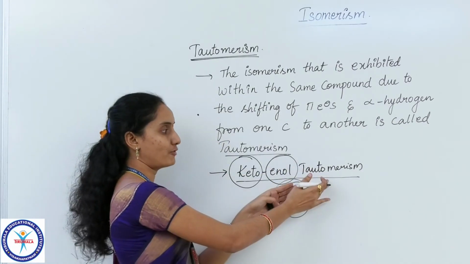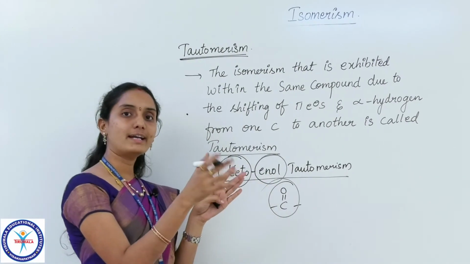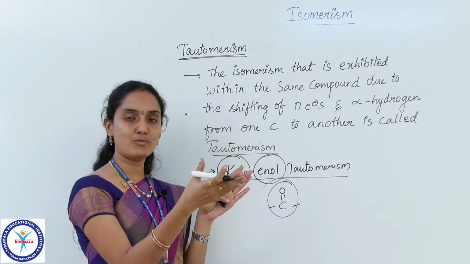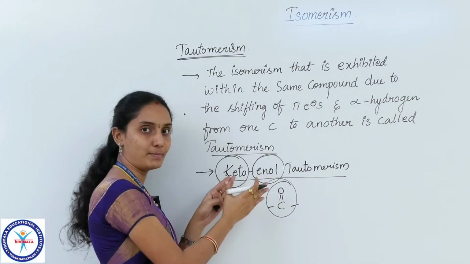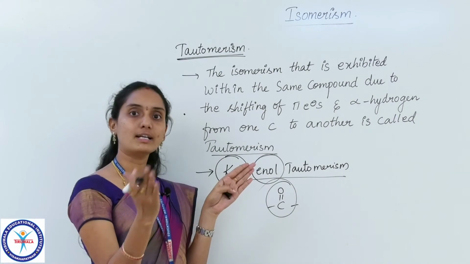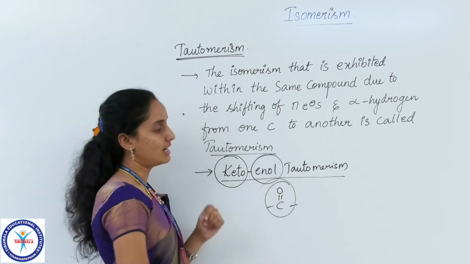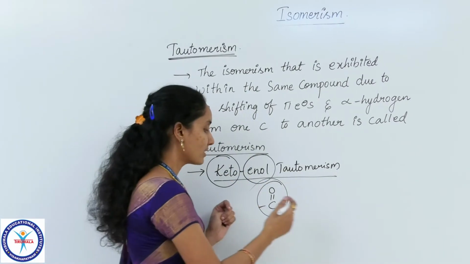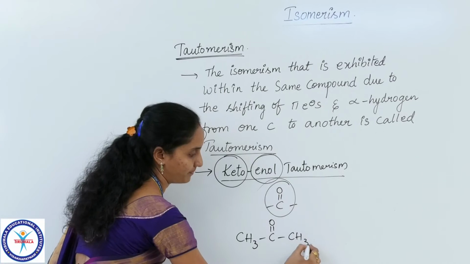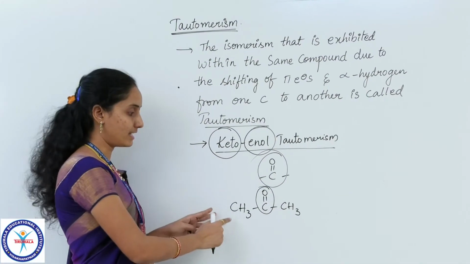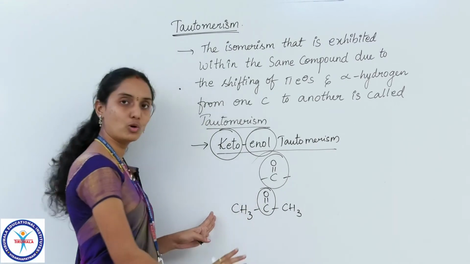So that means in this type of tautomerism we get two structures from the same compound just due to the adjustment of bonds, that is shifting of pi bond and alpha hydrogen at the same carbon, and we will get two forms in equilibrium which are simultaneously changed or interconvertible with each other, and those two forms are, one is the keto form and the other is the enol form. Let me explain with an example now. If I take a ketone example like CH3COCH3, that is CH3 C double bond O CH3, it is a carbon compound containing keto group, that is C double bond O group.